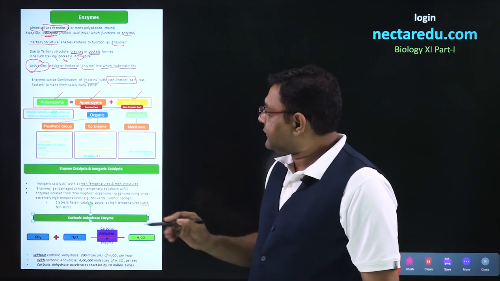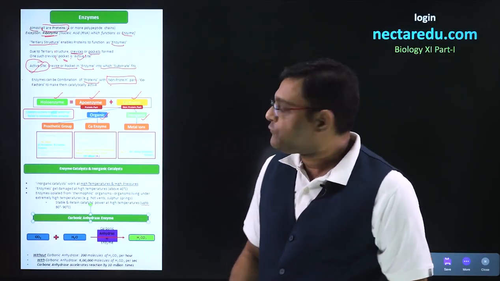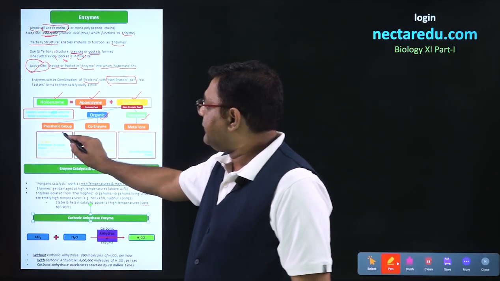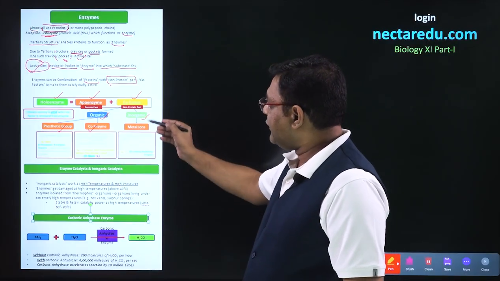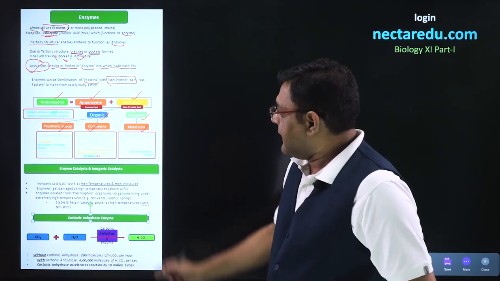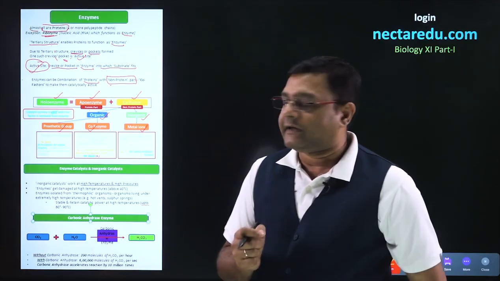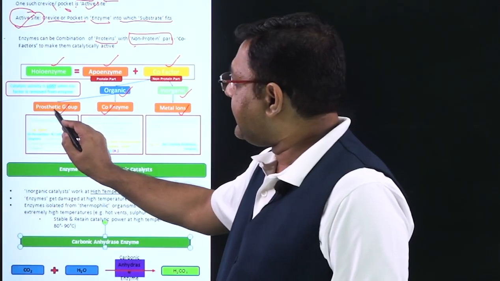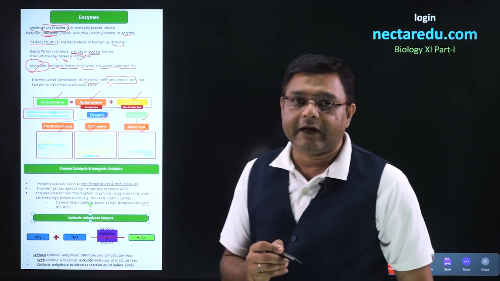Now these cofactors can be of two types, organic and inorganic. Organic cofactors can be of two types, prosthetic group and coenzyme. In the inorganic type, we just have metal ions. The difference between prosthetic group and coenzyme lies in the fact that a prosthetic group is very tightly linked with the apoenzyme.